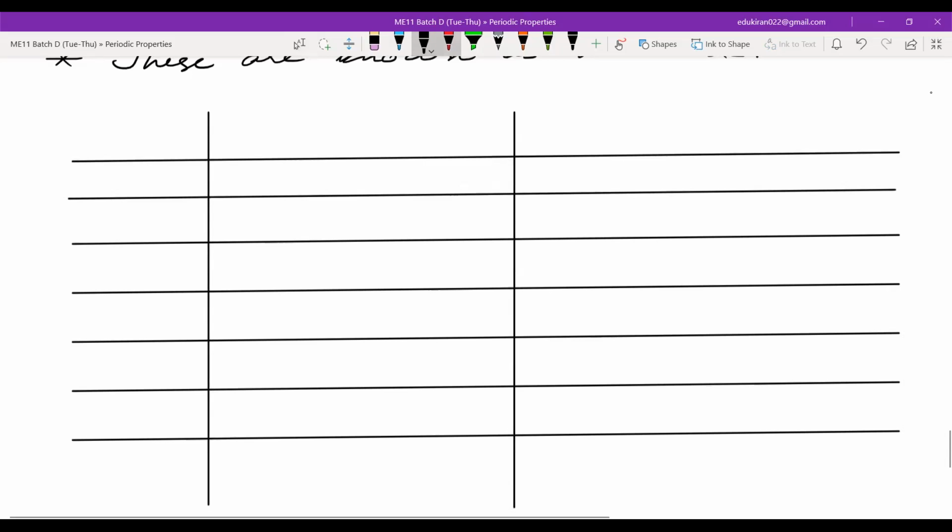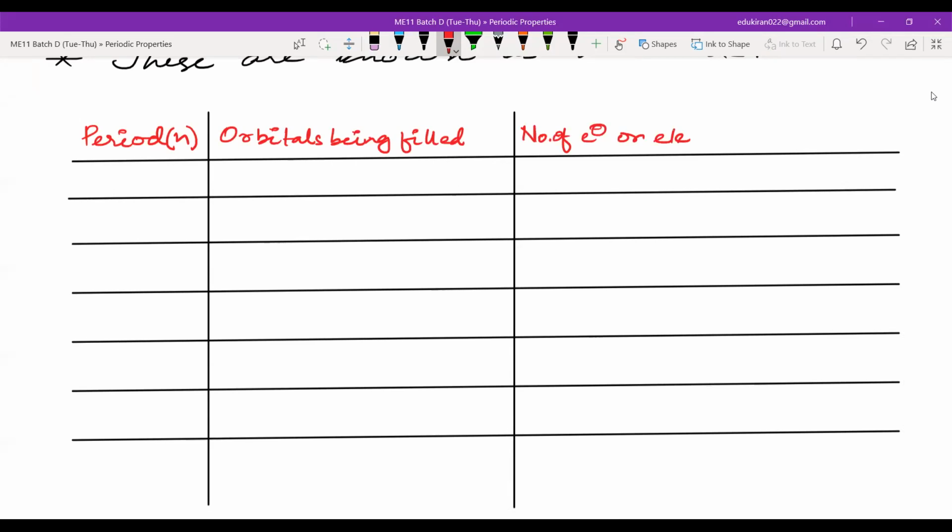We'll write the period number here, which also tells you the valence shell. Then we'll write the orbitals being filled. And at the end, the number of electrons or elements in that particular period. This is more important.